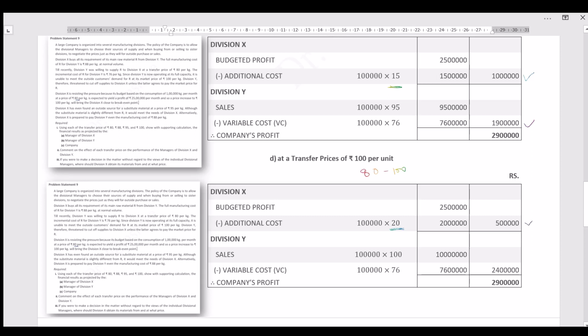Then division Y is selling for rupees 100. So sales minus variable cost, the profit will be 24 lakh. So you can add both, the company's profit remains the same. But if you observe, in division X and division Y profit there is a change, but the overall company's profit remains the same. So based on all these things, let us give a comment next.